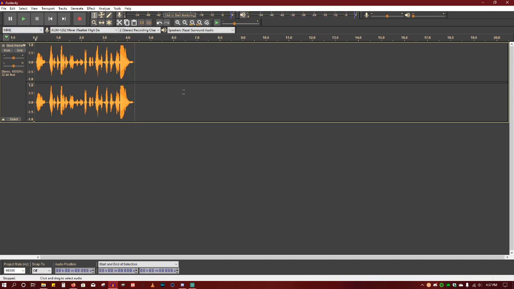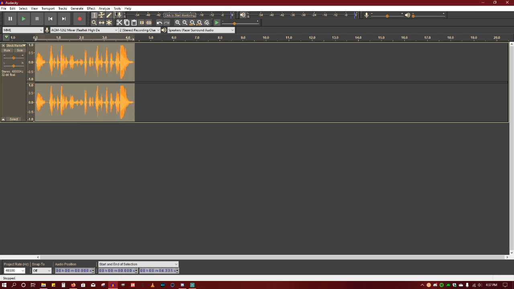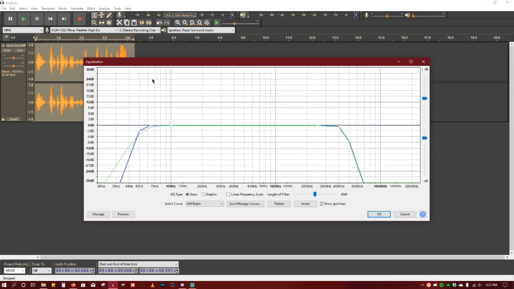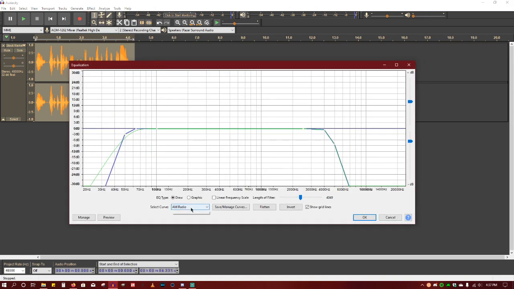As you can see, quite similar to one of Alastor's lines, so first we must go and select all, Control A, and you want to go Effects, and you will want to go to Equalization, and you will want to make sure that you have it set to AM radio, and you click OK.